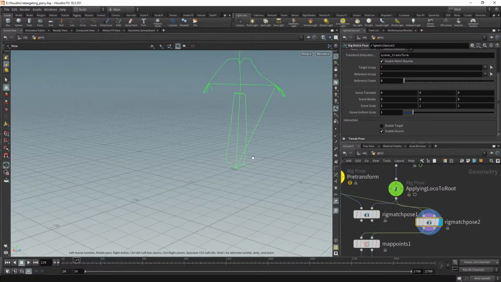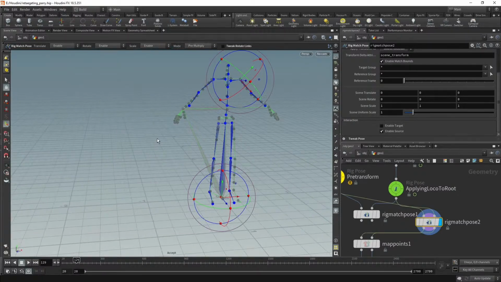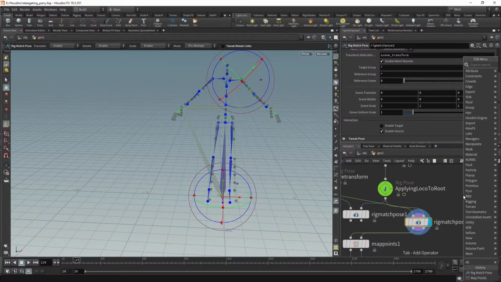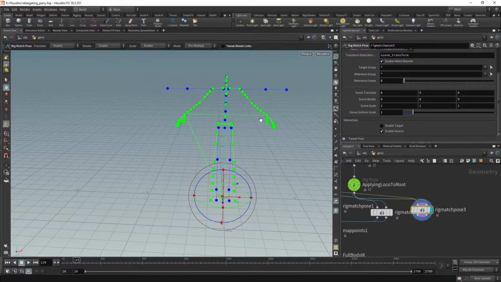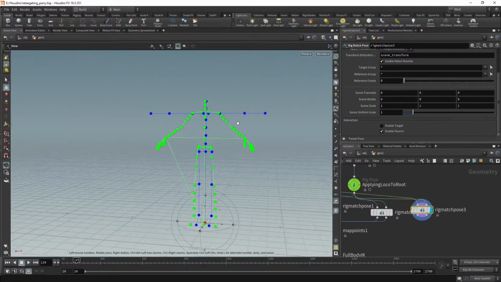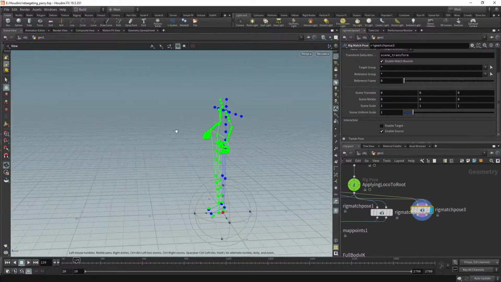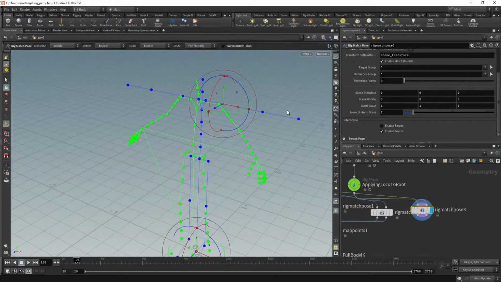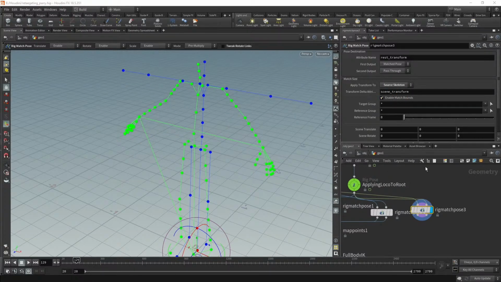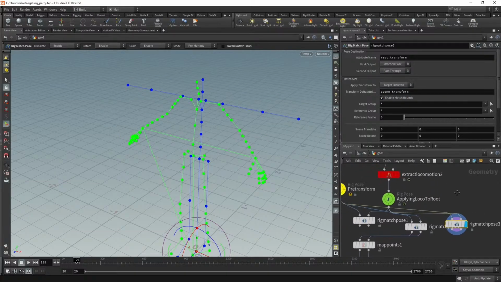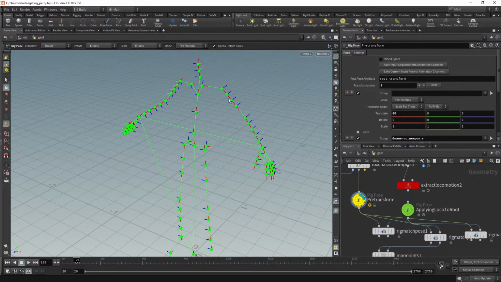So now we use the rig match pose, which basically, if you start from scratch, let me show you this one, you will see something like this. Okay, where we have the T pose in the Xsens, and we got the A pose from our skeleton. So very simple. One recommendation here, rather than using the target skeleton, I recommend you to always use the source skeleton, because if you use the target skeleton, you're gonna find that this is the scale of your character, and this is gonna be your new scale.